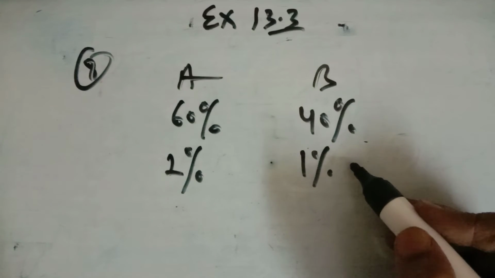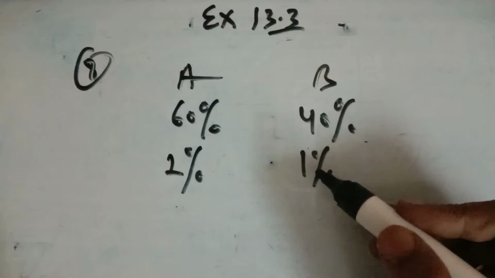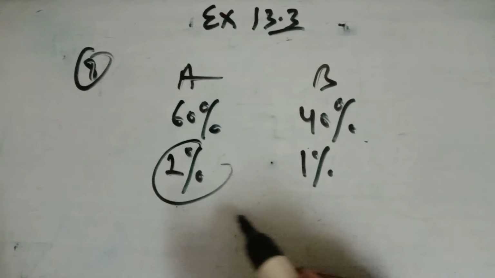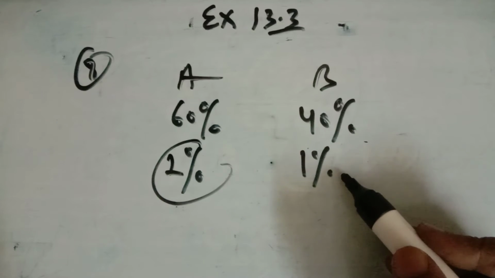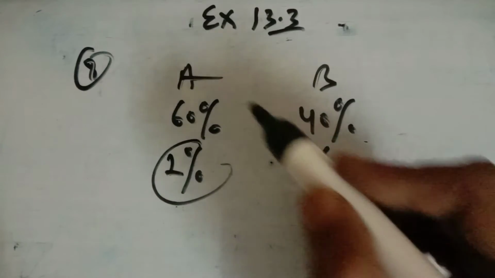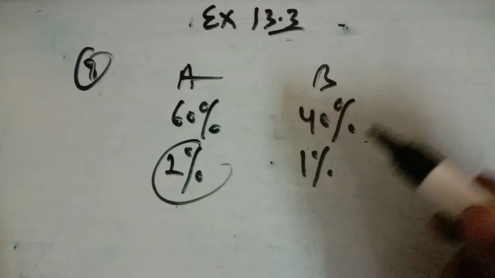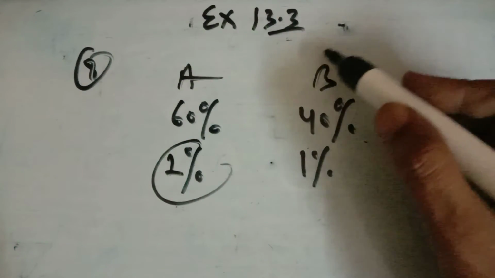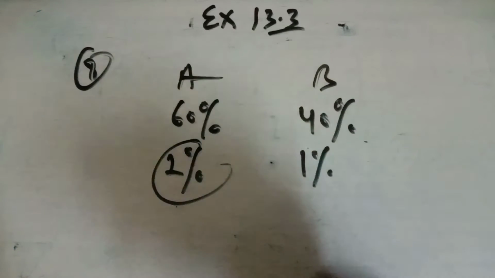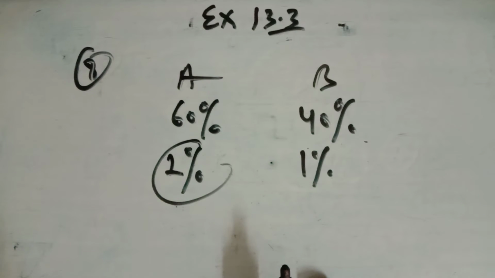One of the items is chosen and it is found to be defective. एक item हमने choose करा, वो defective था. It being defective, तो क्या probability है कि it is being manufactured by machine A, या पूछा जा सकता है machine B. एक item निकाला वो defective था, तो क्या probability है कि वो machine B के द्वारा बनाया गया था या फिर machine A के द्वारा. So this is the question based on this Bayes theorem.